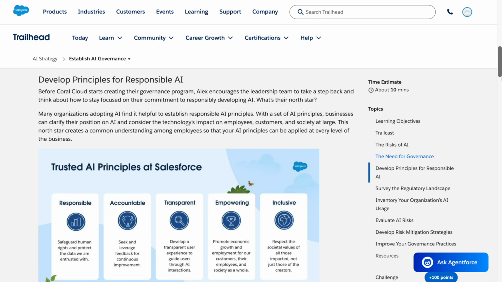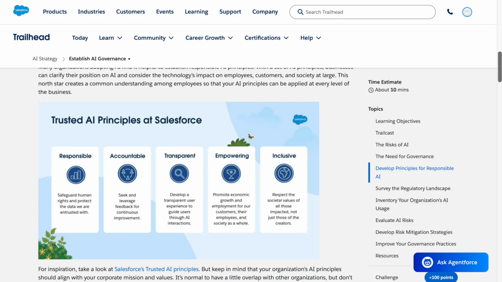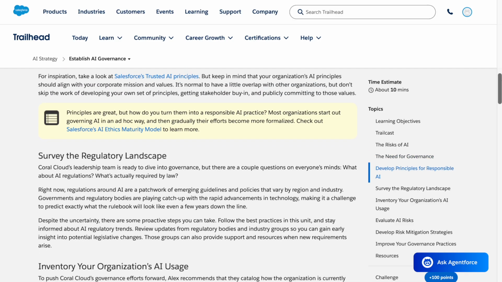This North Star creates a common understanding among employees so that your AI principles can be applied at every level of the business. For inspiration, take a look at Salesforce's trusted AI principles. But keep in mind that your organization's AI principles should align with your corporate mission and values. It's normal to have a little overlap with other organizations, but don't skip the work of developing your own set of principles, getting stakeholder buy-in, and publicly committing to those values.